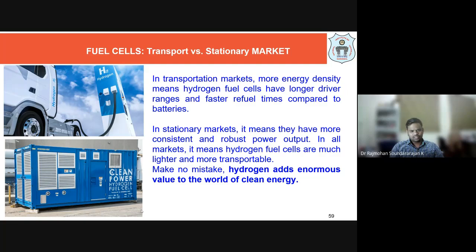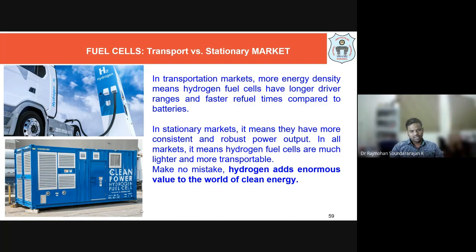We can generate our own electricity. The possibility is there if you have this type of setup, right? Otherwise, in case of power cuts, we have to use these fuel cells. In the transportation market, it's more about energy density, which means hydrogen fuel cells will have a longer driving range and faster refuel times compared to batteries.